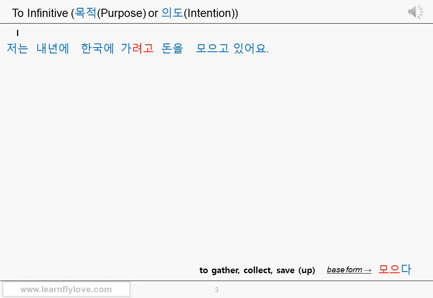저는 I, 내년에 next year, 한국에 to Korea, 가려고 the stem 가 plus the connective ending 려고. This connective ending 려고 can indicate purpose or intention. Therefore, 가려고 can mean to go or in order to go.